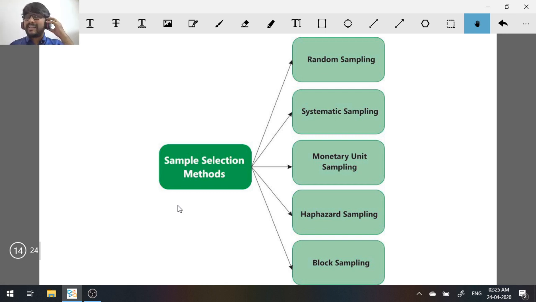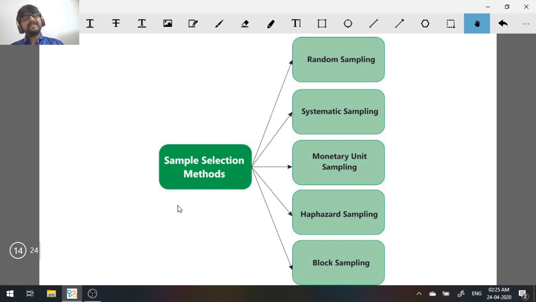Now, what is stratified sampling? Stratified sampling means imagine the population is huge. You cannot apply random selection on the huge population. So, what you do? First, you stratify the population. You break the population into subpopulations or strata. Then, on each stratum, you apply what? Random selection. You apply random sampling.